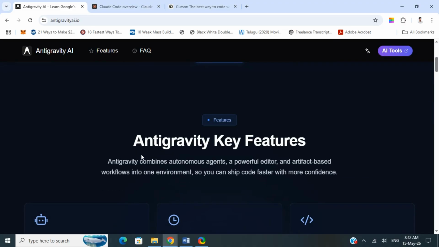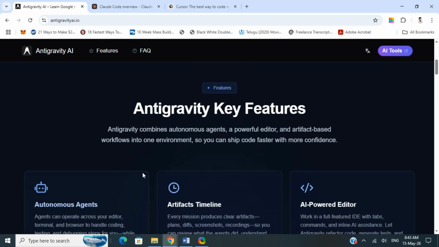Anti-Gravity is the new kid trying to become a fully autonomous AI engineering environment. Instead of just helping you write the code, it tries to think like an engineer, planning features, editing files, understanding repositories, and those things.